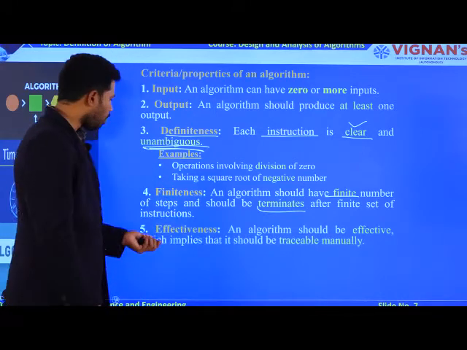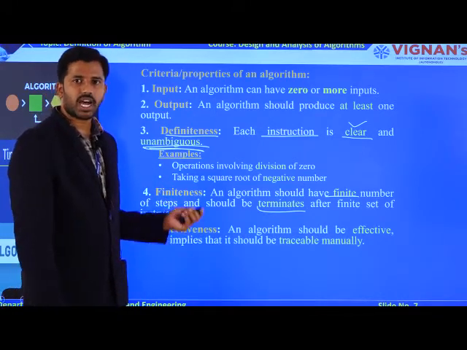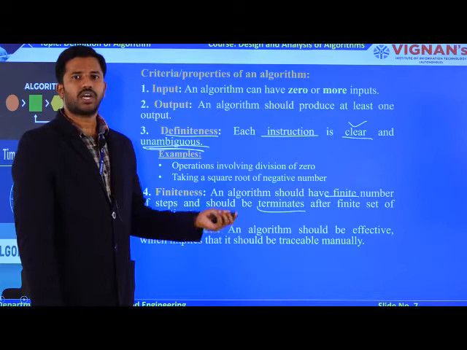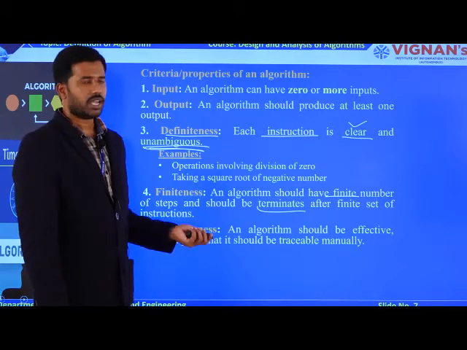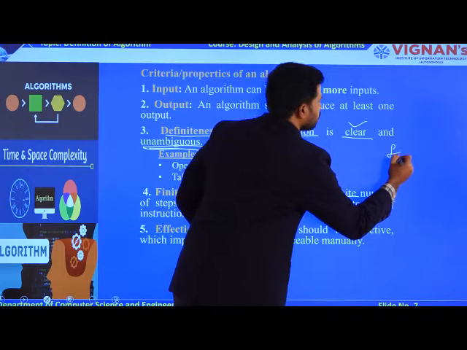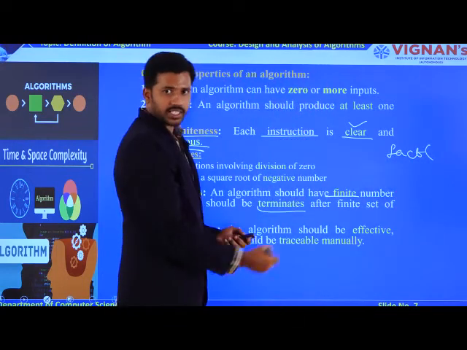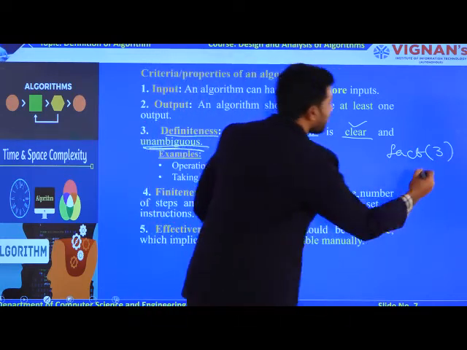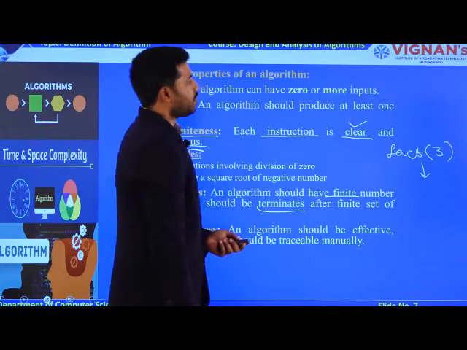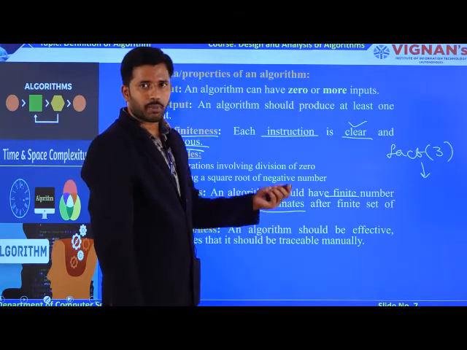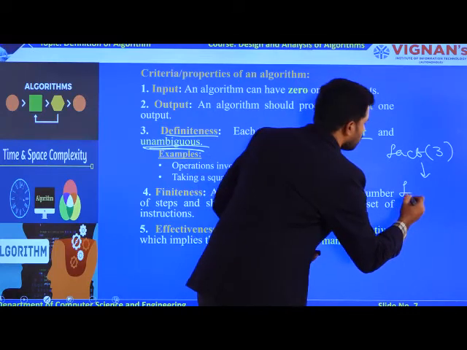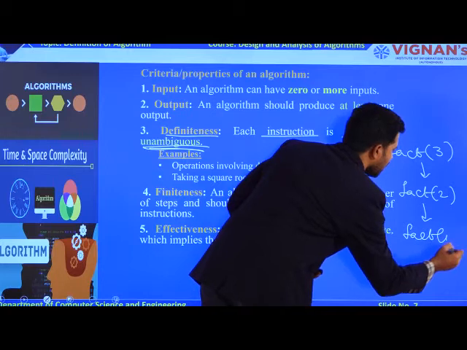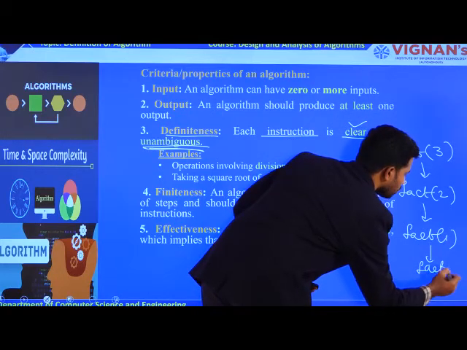And the last property is effectiveness. Every algorithm designed by you must be effective, then only is it possible to trace the algorithm manually. For example, I am taking a factorial example with parameter value 3. If you give the factorial function a parameter 3, ultimately it is a big problem. It will be reduced to factorial of 2, and this is again reduced to factorial of 1, and this is again reduced to factorial of 0.